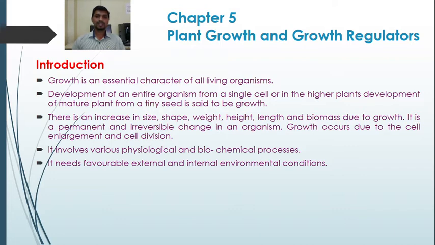After seed germination, the seed has developed into the plumule and radicle. That radicle develops into the primary root, while the plumule gives rise to the aerial shoot. So further growth and development of the plant occurs. All these events from germination to the development of the mature plant from a tiny seed are said to be growth. There is an increase in size, shape, weight, height, length and biomass due to growth. It is a permanent and irreversible change in an organism.